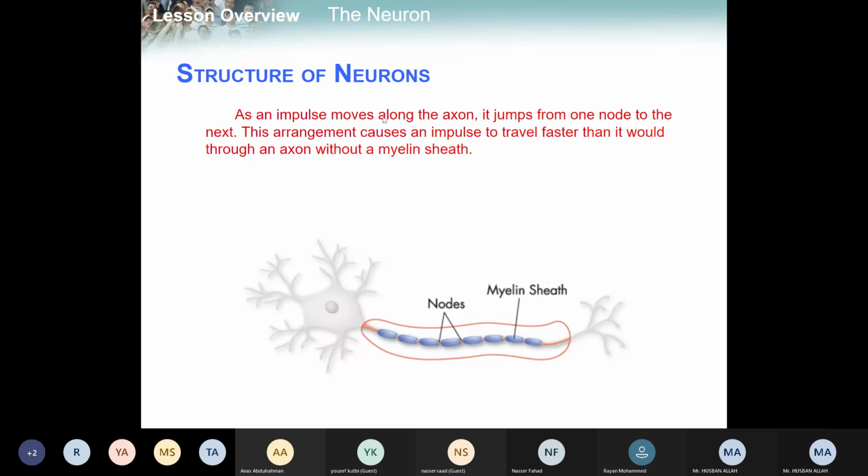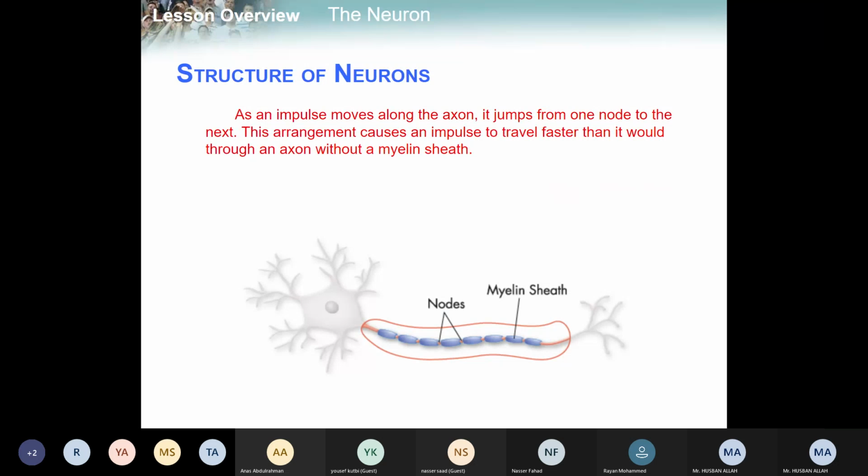As an impulse moves along the axon, it jumps from one node to the next, right? From one node to the next. This arrangement causes an impulse to travel faster than it would through the axon without myelin sheath. Let's suppose the signals start from this point and reach here. And this signal is traveling from this point of the axon to the axon terminal, right? From the axon start, or from the cell body, to the axon terminal.